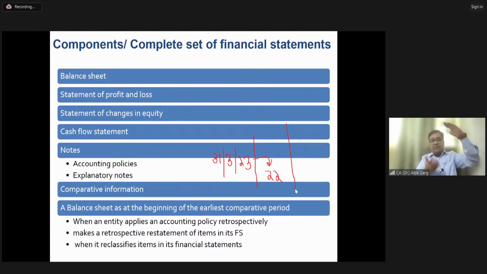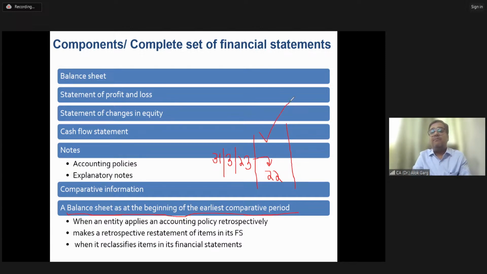Right? Which will be the previous full year? 21-22. And what will be its first date? 1st April 2021 is the first date, the opening date of the comparative year. So now Ind AS 1 says that, and not only Ind AS 1, even Ind AS 8 says that, you need to provide a balance sheet as at the beginning of the earliest comparative period.